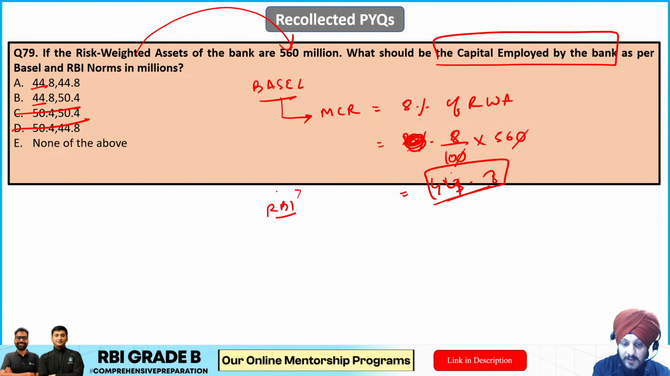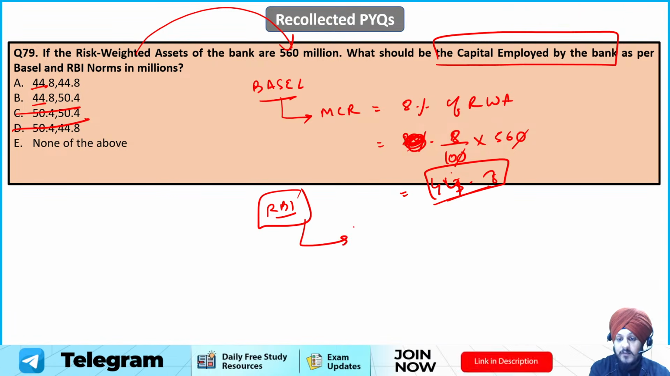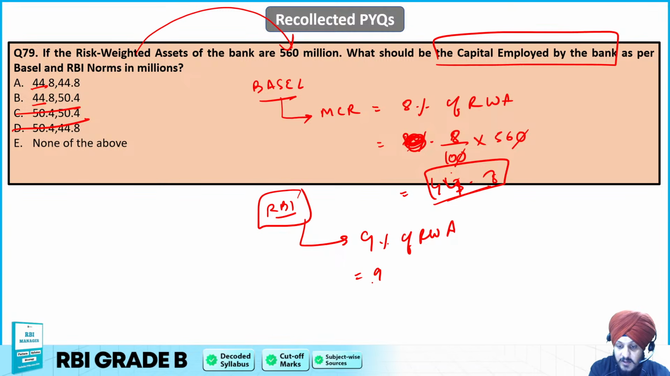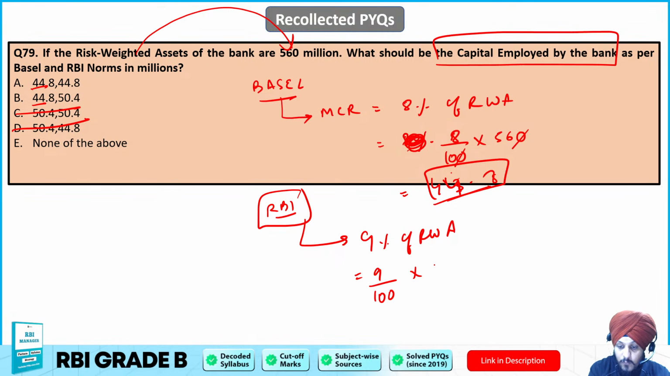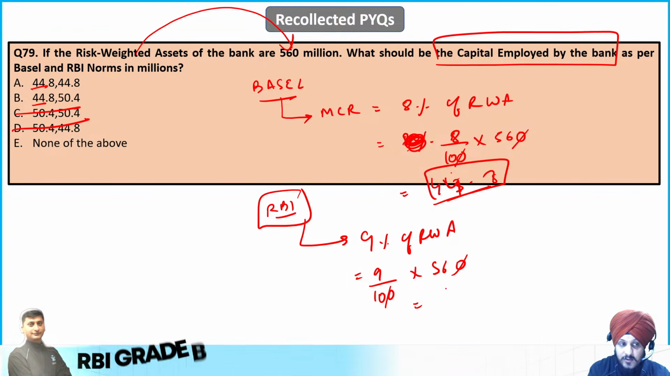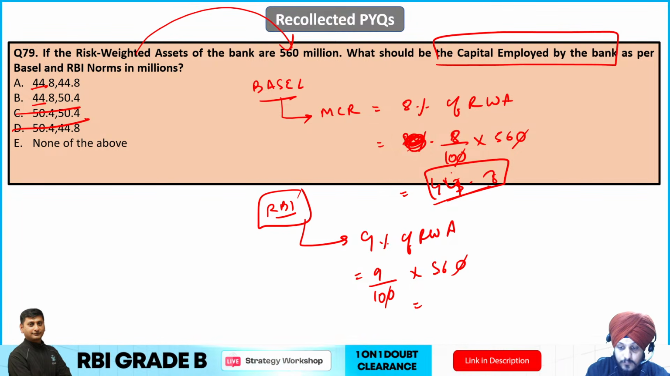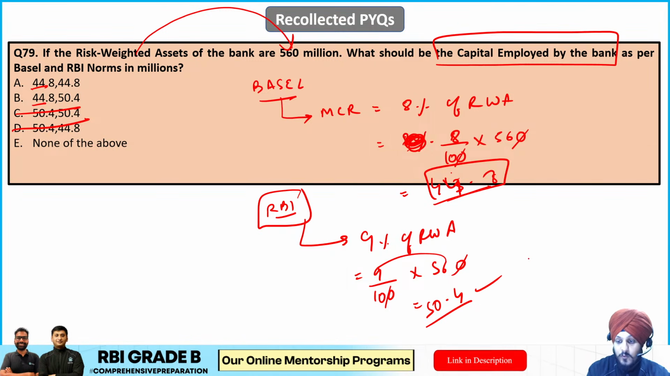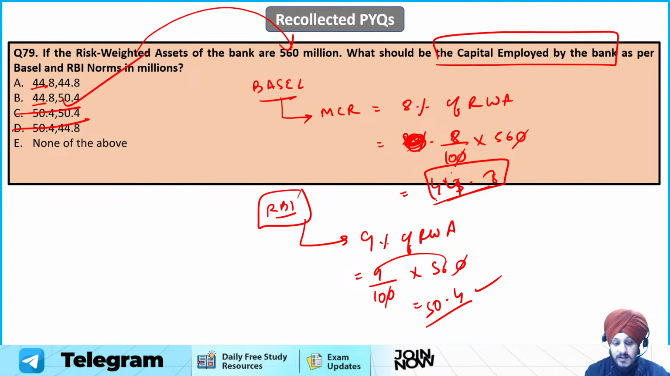And if you calculate it as per RBI, तो RBI के हिसाब से क्या है? We know that minimum capital requirement as per RBI is 9%. So 9% of RWA means 9 by 100 into 560. If you calculate it, it is going to be somewhat 54, right? 50, yeah, 50.4. So 44.8, 50.4, and B is going to be the correct answer to this question.